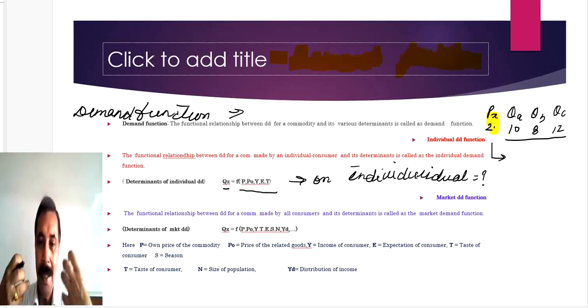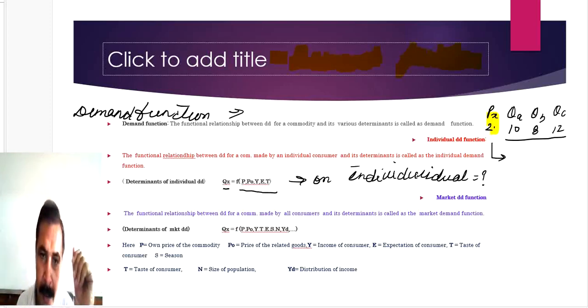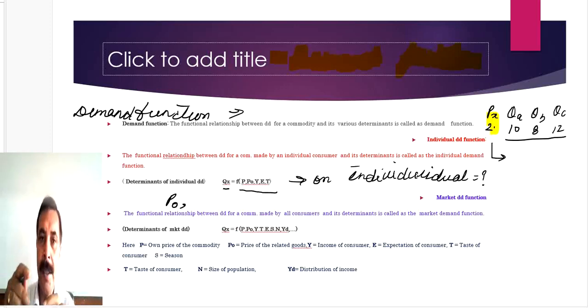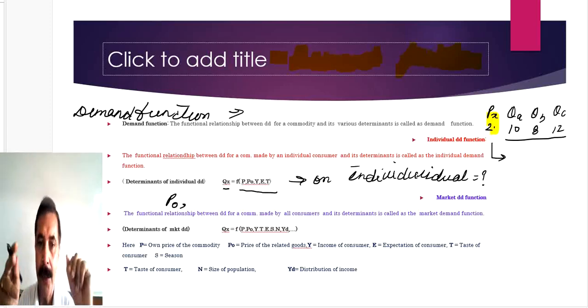No, because income is related to me, and I am an individual, a single person. So that will have impact on my demand, not on your demand. So individual determinants are price of commodity, P, own price of commodity. Own price means if you want to purchase X commodity, what is the price of X commodity? That will be known as the own price of X commodity.